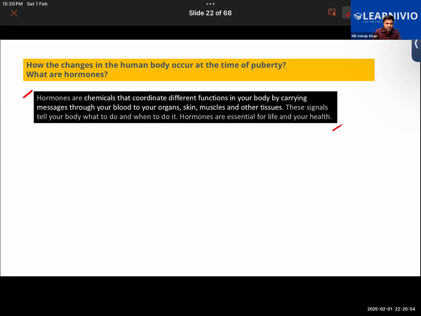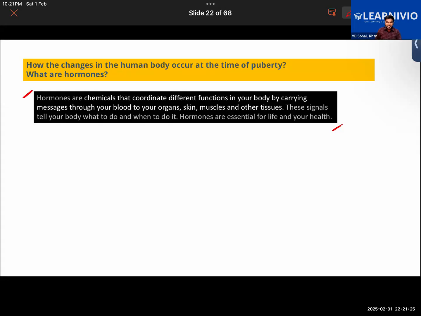So can we say that hormones are kind of chemical messengers? Yes. They carry messages to different parts of the body, isn't it? So they are chemical messengers that coordinate the different functions in your body. Like if the brain has to send some message to a particular organ, to a muscle, or to the tissues, it will do so with the help of hormones.